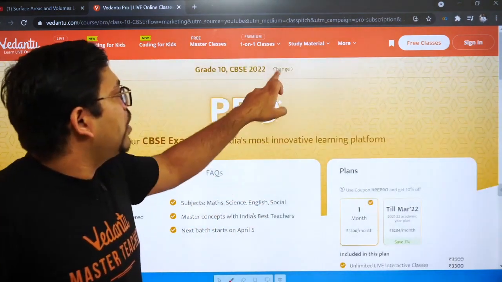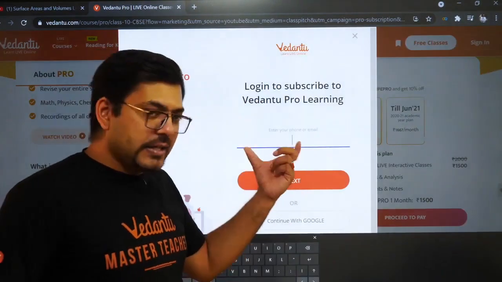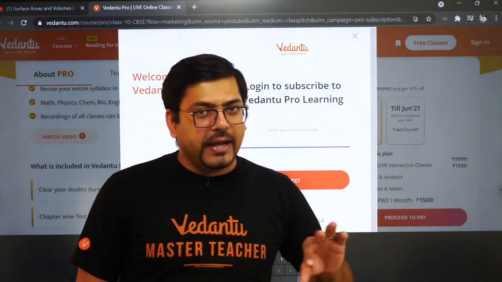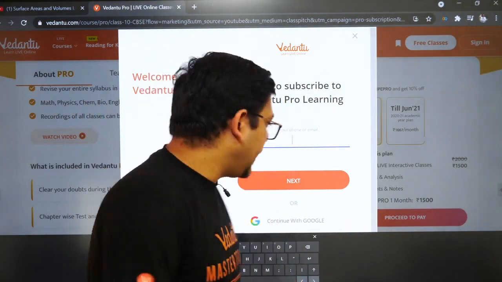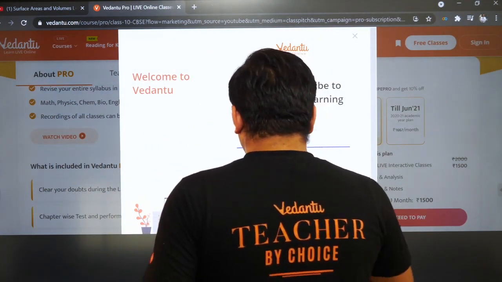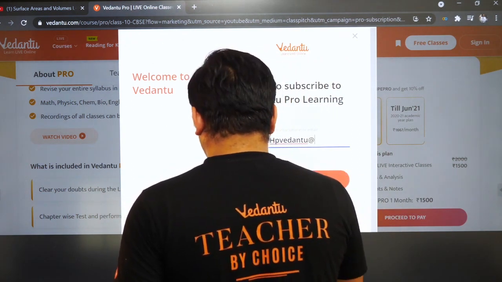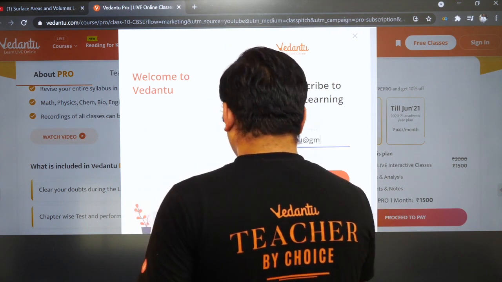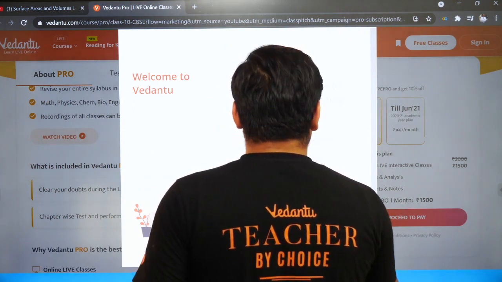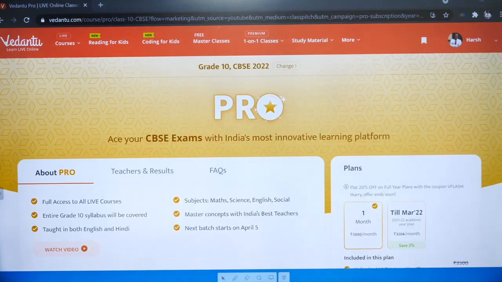First of all, let me show it for 2021, this year's batch. Once you click here, proceed to pay, this window will open and you will be asked for your mobile number. Here my mail ID is there, so I'll just put that mail ID. Just give me a moment. Yep, done with the mail ID, and then I'll have to put the password. Just a second. So here we are.